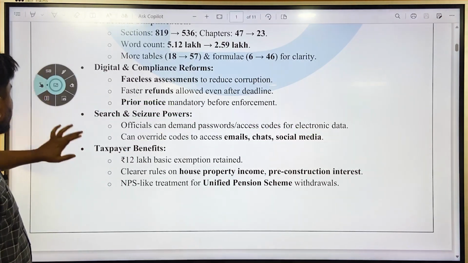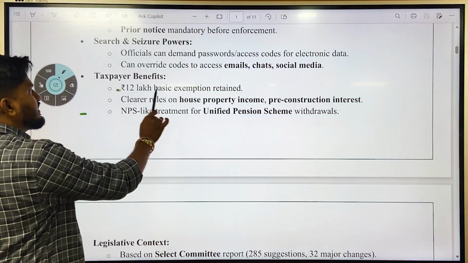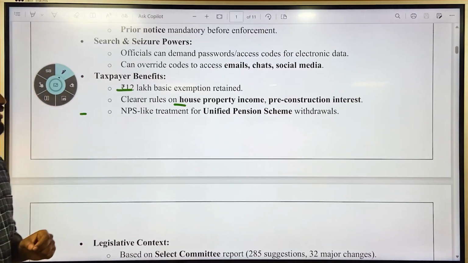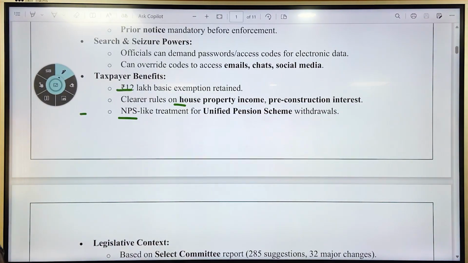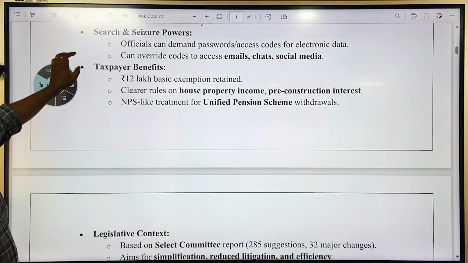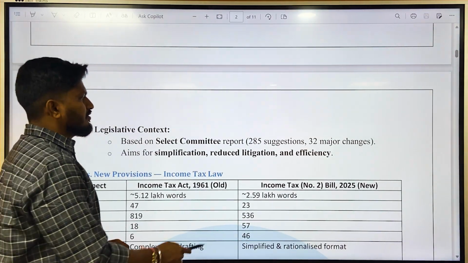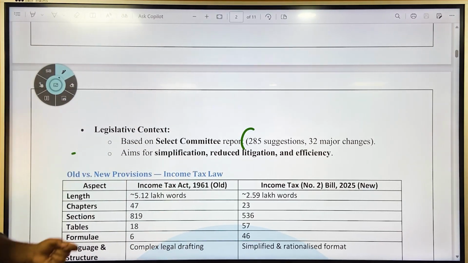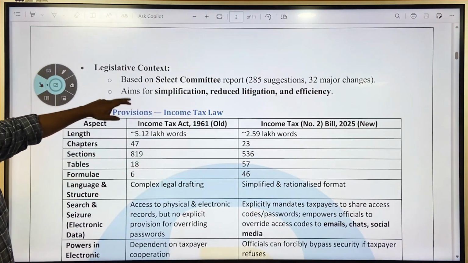Okay, next, it also provided taxpayer benefits, that is the 12 lakh basic exemption has been retained, clearer rules on house property income, pre-construction interest and NPS-like treatment for unified pension scheme withdrawals. Okay, next, the legislative context is, it is based on a select committee report which provided 285 suggestions and 32 major changes. Aim is, just as we discussed, simplification, reduced litigation and efficiency.